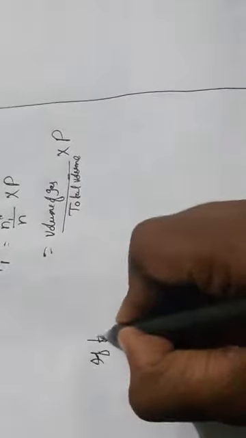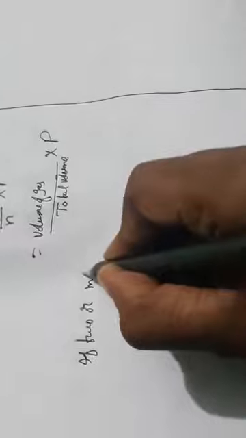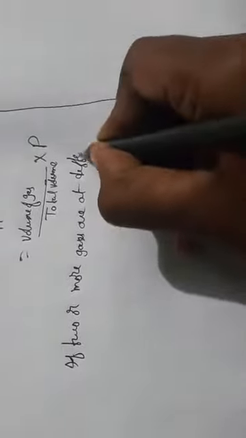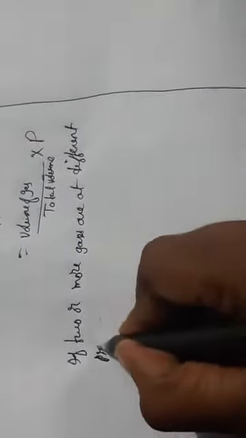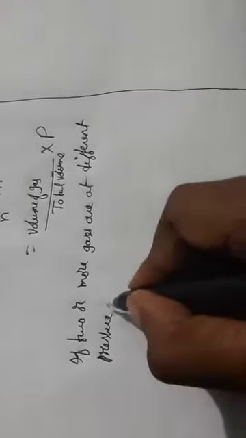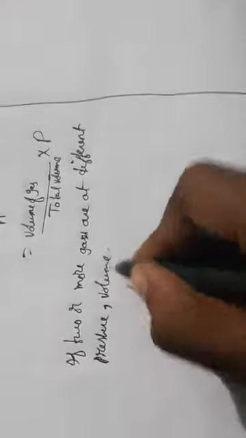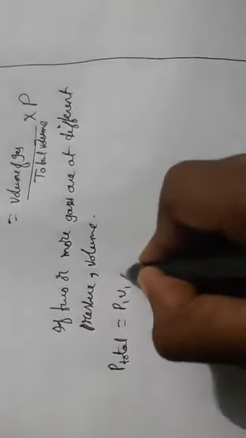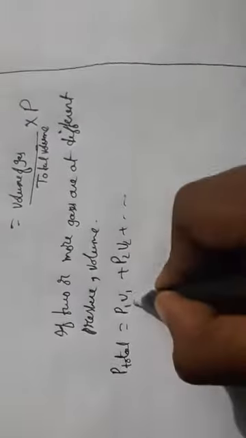Suppose you are taking two or more gases at different pressures which occupy different volumes. Then P total is equal to P1 V1 plus P2 V2 divided by V.